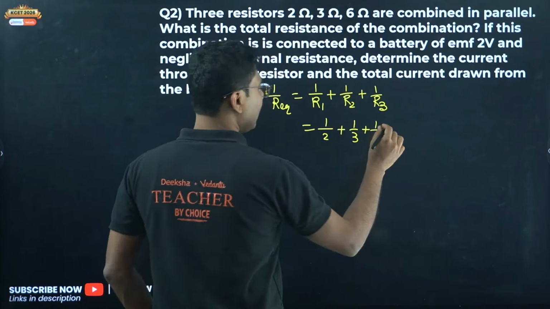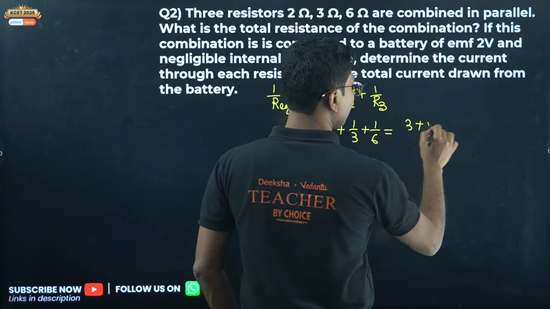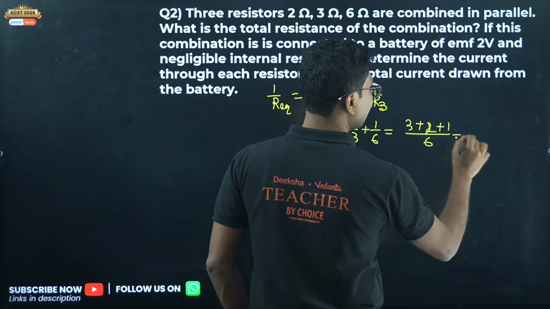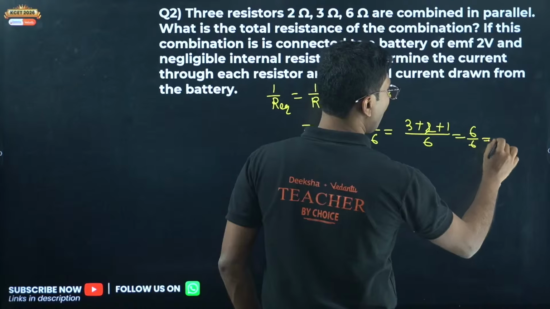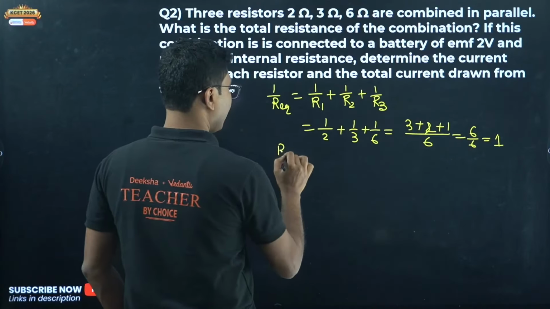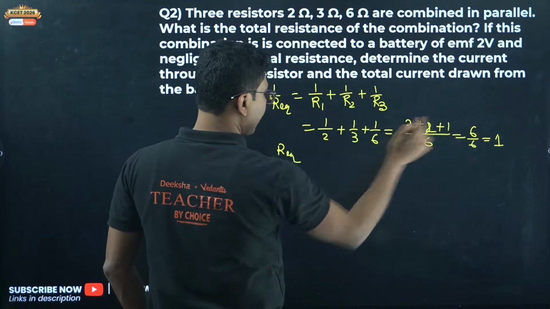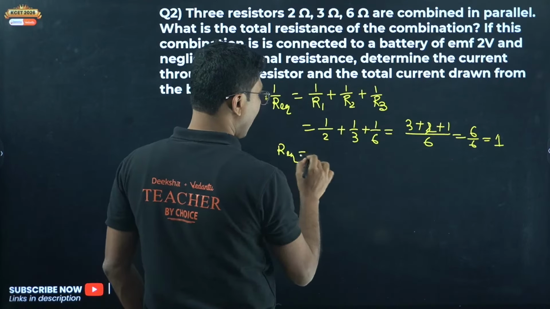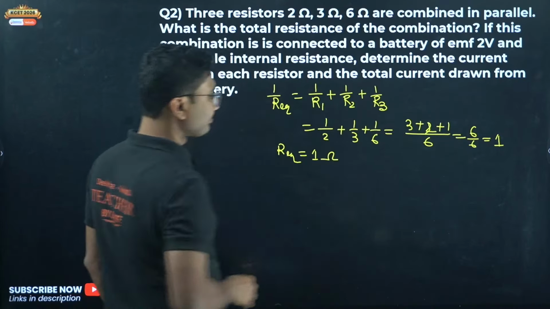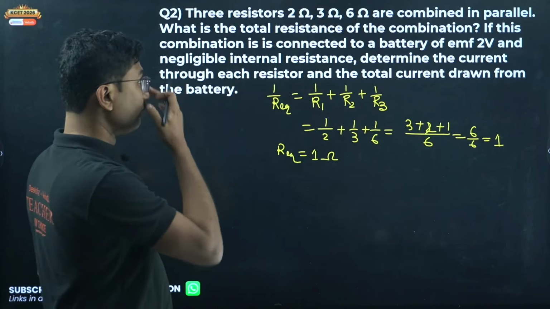So that is (3 plus 2 plus 1) by 6, that is 6 by 6, that is 1, and 1 by R equivalent. Do not write ohm over here because it is 1 by R equivalent. So R equivalent is 1 by 1. So fortunately that is 1 ohm. So R equivalent is 1 ohm.